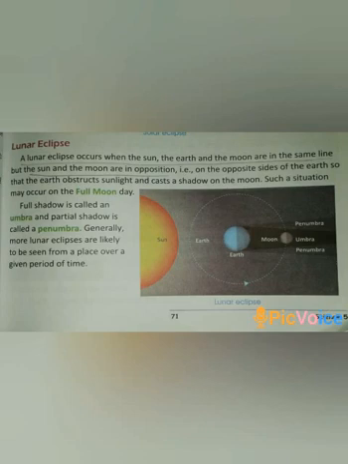Then lunar eclipse. A lunar eclipse occurs when the sun, the earth and the moon are in the same line, but the sun and the moon are in opposition, means on the opposite sides of the earth, so that the earth obstructs sunlight and casts a shadow on the moon. Such a situation may occur on the full moon day. Full shadow is called an umbra and partial shadow is called a penumbra. Generally, more lunar eclipses are likely to be seen from a place over a given period of time.